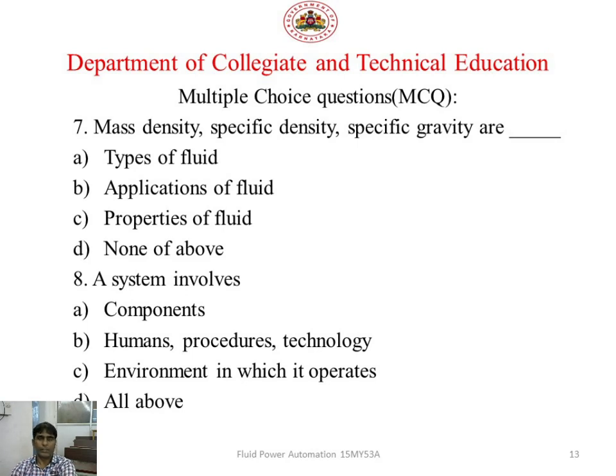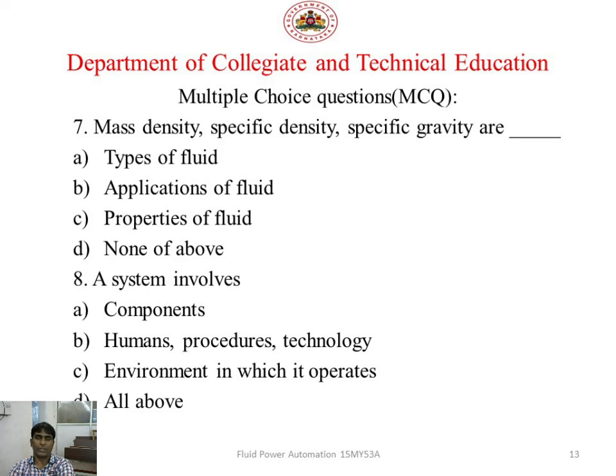Next, the eighth question. A system involves component dash. A, hardware; B, human, procedures, technology; C, the environment in which it operates; D, all of the above.